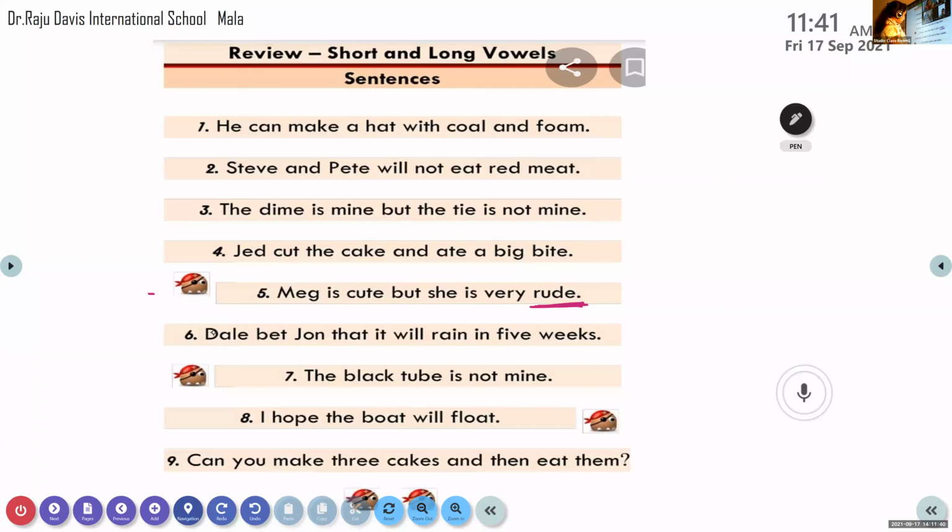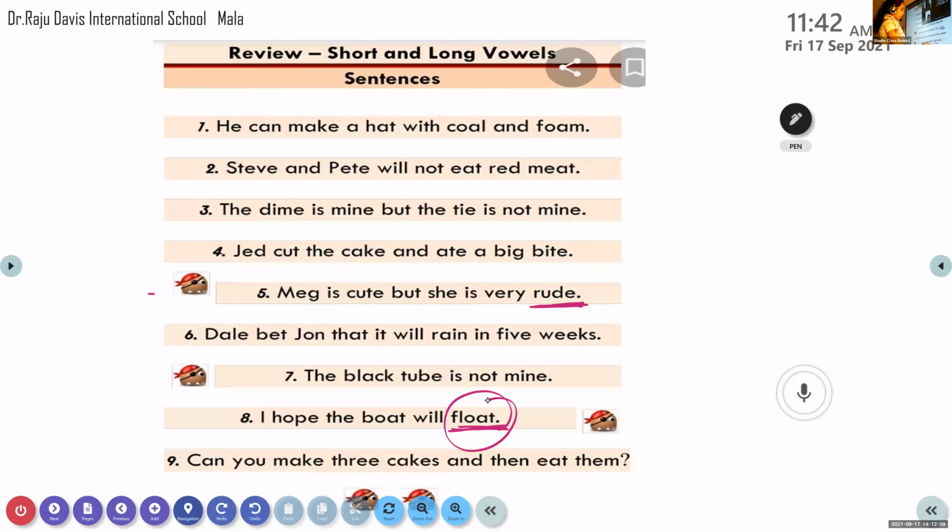Let me ask you, how will you read this word? Namasri. How many vowels are there, dear? Two vowels. So which one will be long and which is silent? Which is long vowel?